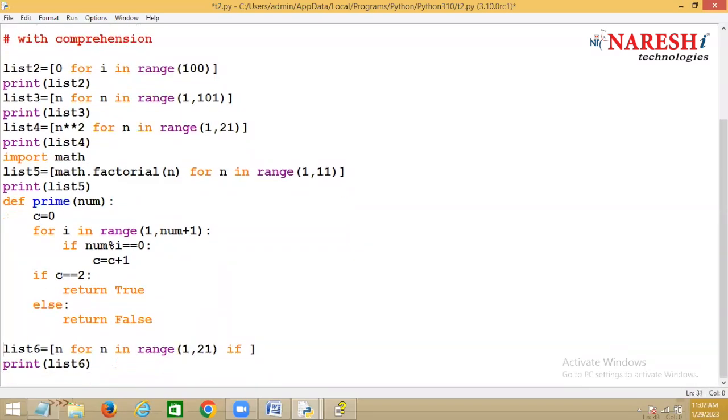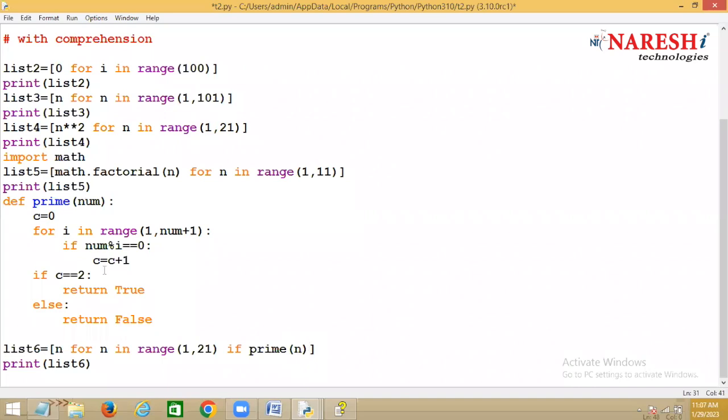You should add this n. When should I add n? Now I write here filter. Filter is the condition. What is my condition here? I call which function? Prime function by sending n. Suppose, for example, assume that the value of n is 3.